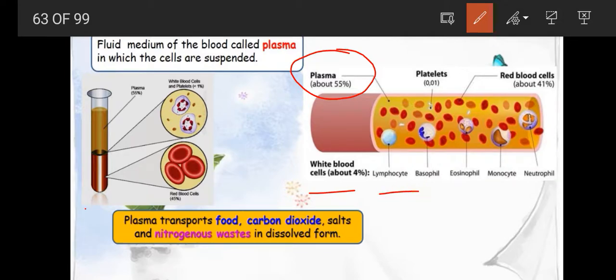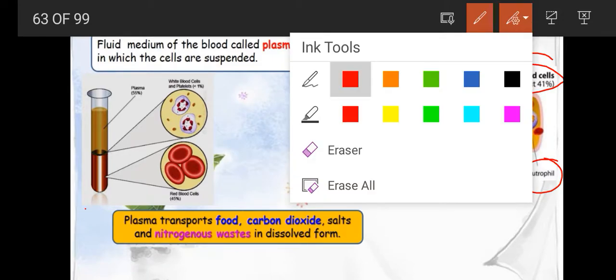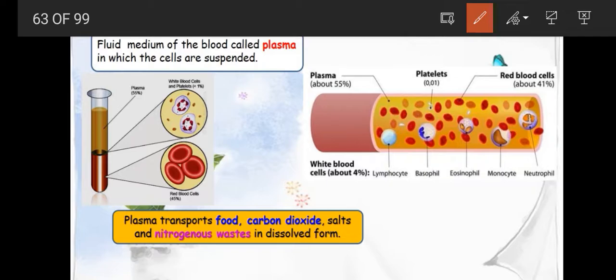Okay, lymphocytes, basophils, platelets 0.01%, eosinophils, monocytes, neutrophils and RBCs. Okay, RBCs 41%. This is the total percentage of those present in the carriers.